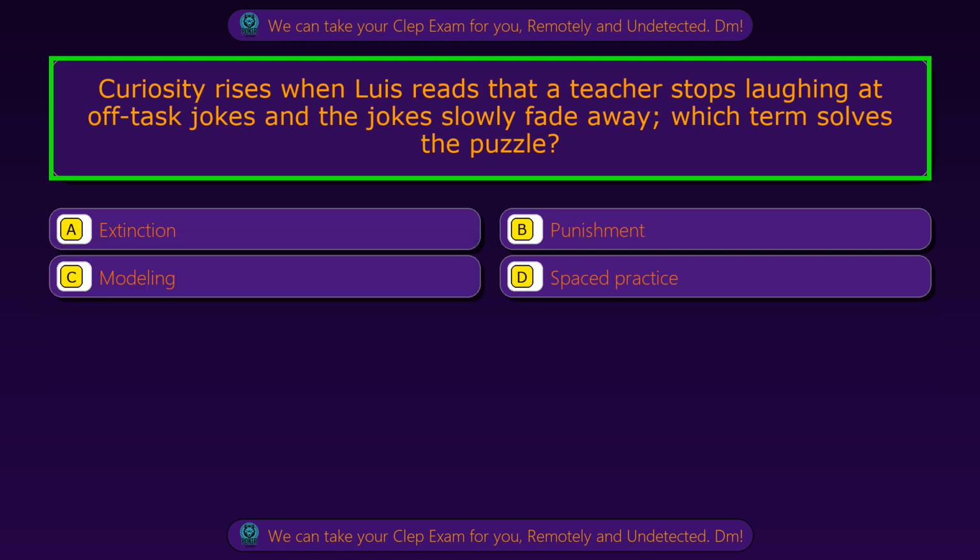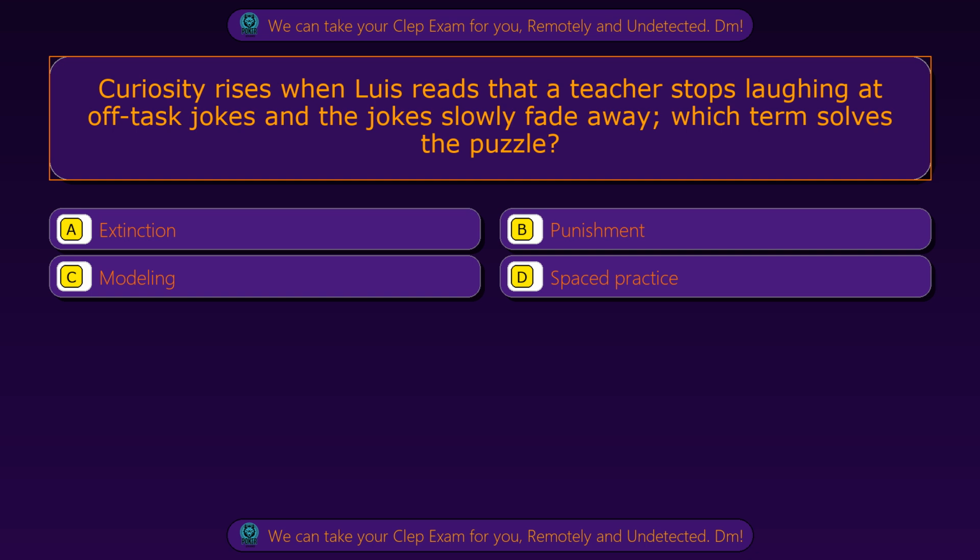Question 6. Curiosity rises when Louise reads that a teacher stops laughing at off-task jokes and the jokes slowly fade away. Which term solves the puzzle? Option A. Extinction. Option B. Punishment. Option C. Modeling. Option D. Spaced practice. The correct answer is option A.